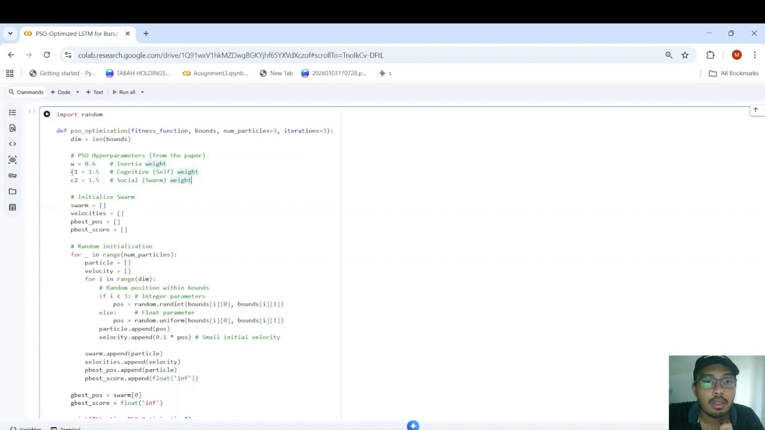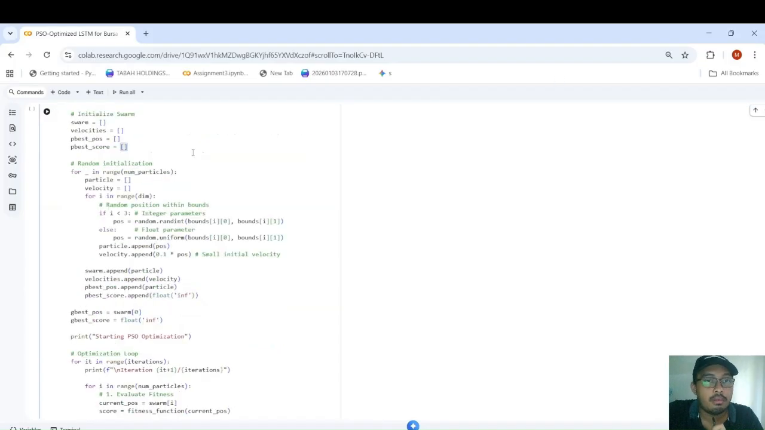So these are the weights for the self best and also the swarm best. We set the values to be the same, which means that both self best and swarm best are important. So we initialize the swarm: the velocities, which are the direction and speed of the particles, the best position each particle has ever visited, and also the fitness score of each particle, the personal best.